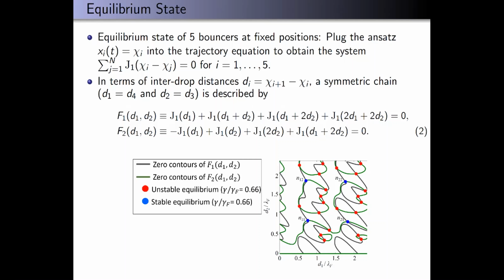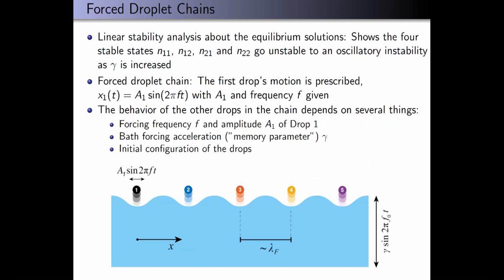We are going to mostly focus on this N11 bouncing state, but really on all 4 of the blue bouncing states, the stable ones. From our linear stability analysis, we see that these blue dots, the stable states, go unstable to an oscillatory instability as gamma is increased.